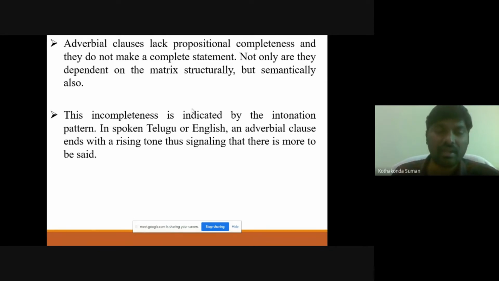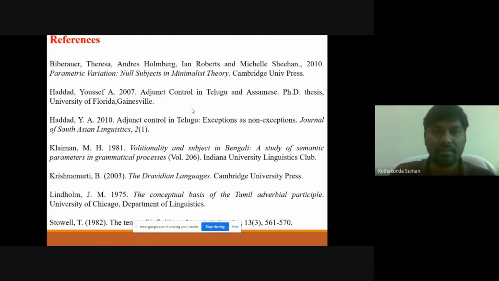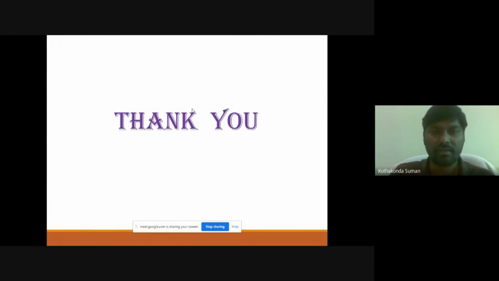Their incompleteness is indicated by the intonation pattern in spoken Telugu or English. The adverbial clause ends with a rising tone, thus signaling that there is more to be said. So an adverbial clause alone cannot stand, since it is a subordinate clause. These are my references. Thank you all.